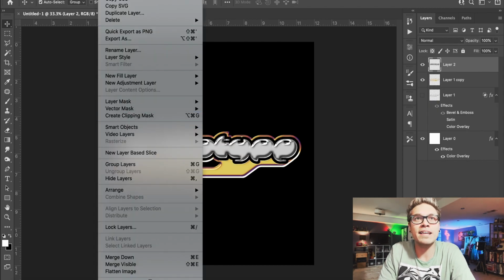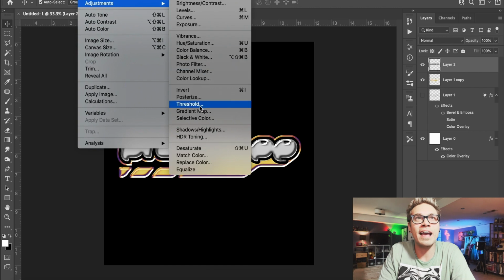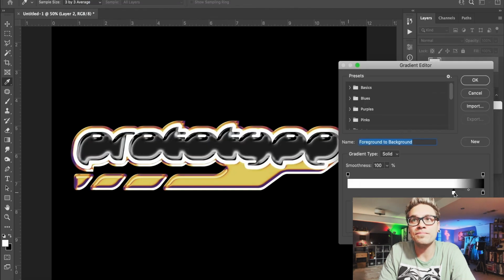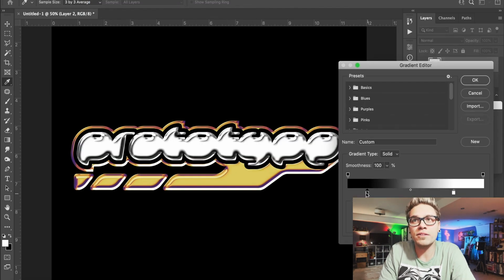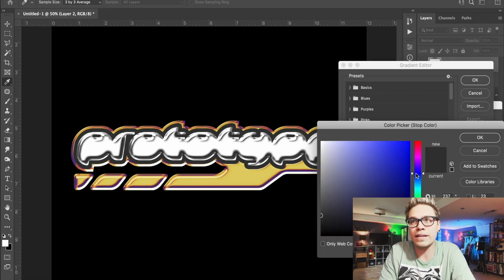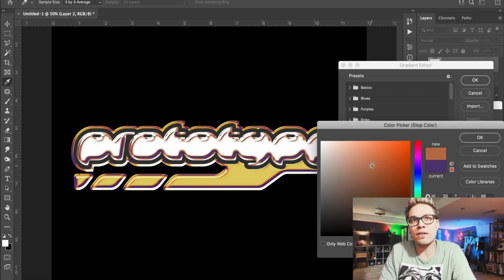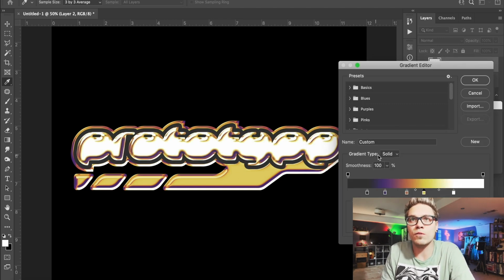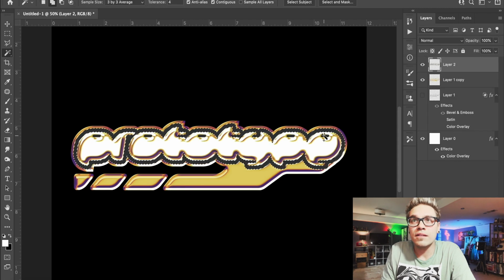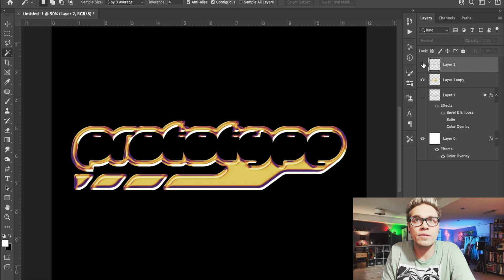Let's rasterize that layer style. Let's go ahead and add the gradient map. And we're going to use the same colors that we used on our other gradient map, but since the back layer is yellow, I think this one's going to be sort of a white kind of color, something along those lines. Thinking that looks cool. And I don't think we need that stroke, so since we've rasterized the layer, let's just go ahead and cut that.